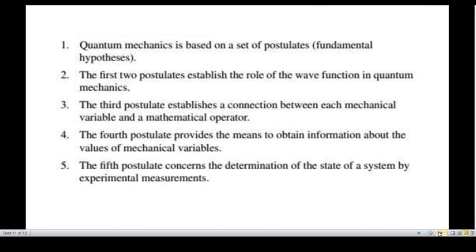The fourth postulate provides the means to obtain information about the value of mechanical variables. The fifth postulate concerns the determination of the state of the system. And lastly, the sixth postulate tells about the exchange of electrons in a system. A many electron system gives rise to a change in its sign.